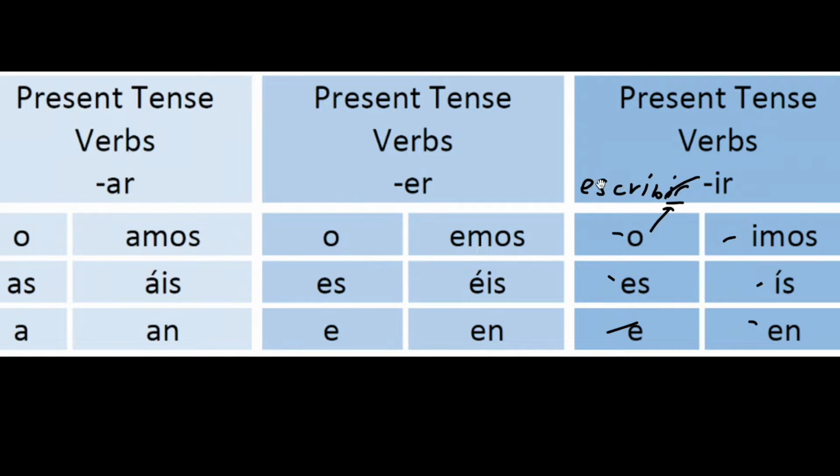You write, tú escribes. He or she writes, él, ella escribe, usted escribe. We could also do escribimos, nosotros escribimos, meaning we write. Or we can also say they escriben, ellos escriben, or vosotros escribís.